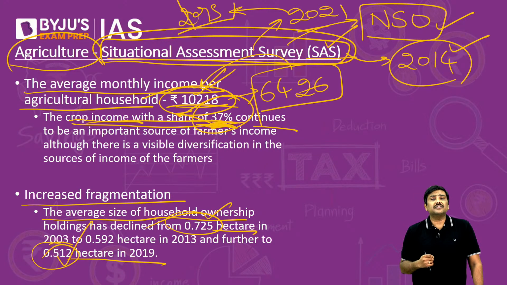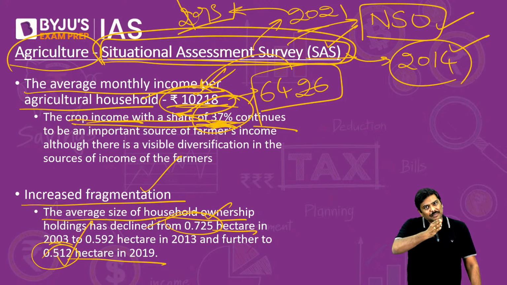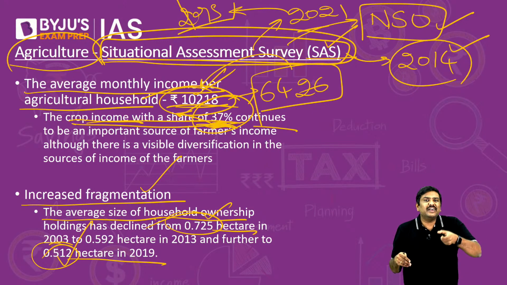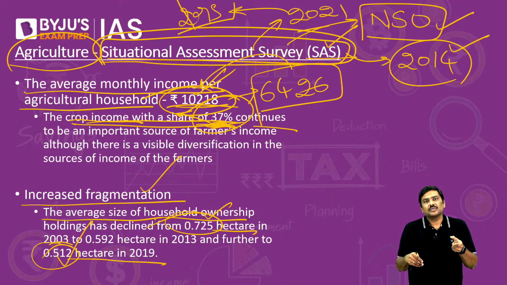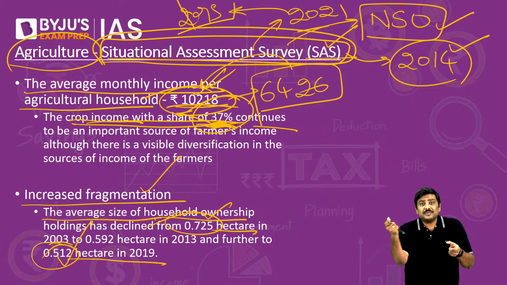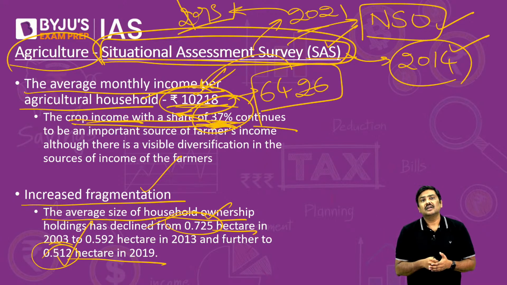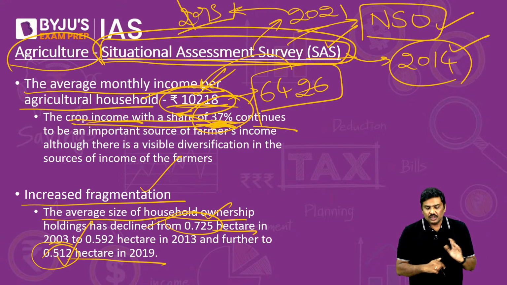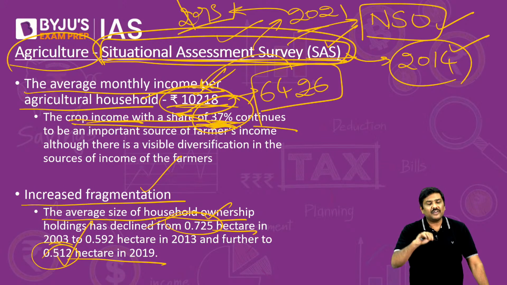What is the importance of this? One, remember the data, fragmentation has increased. Second, when the fragmentation increases, it simply means farmers are cultivating on a smaller piece of land now, which means now we need to invest and develop certain technologies which can be applicable to small farmlands. That is the importance of this particular study's application as such. So these are the two very important points provided in the survey.